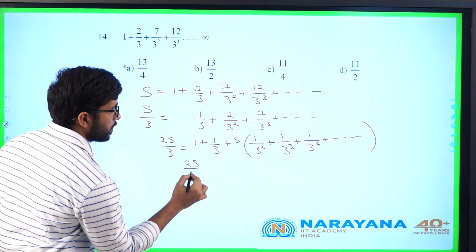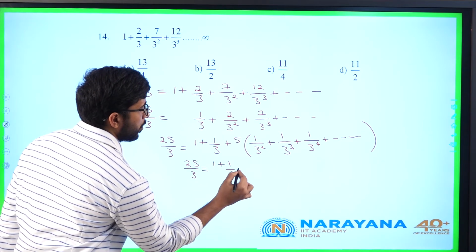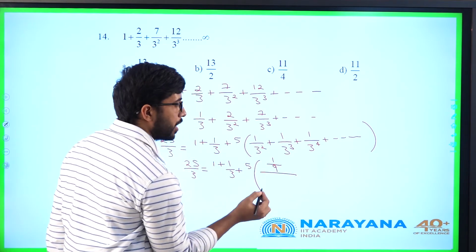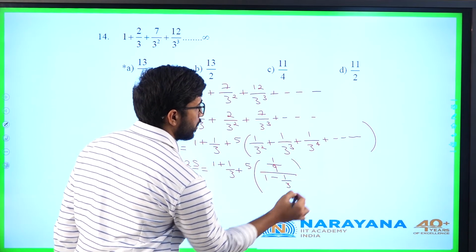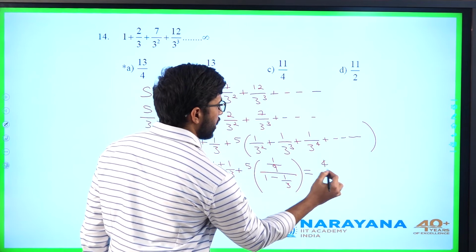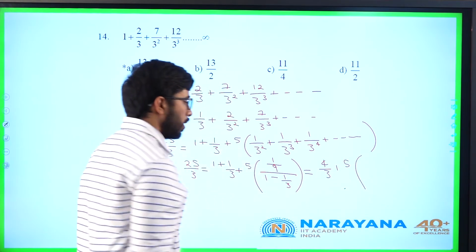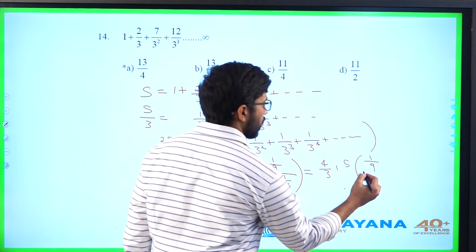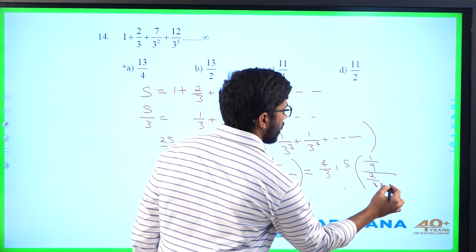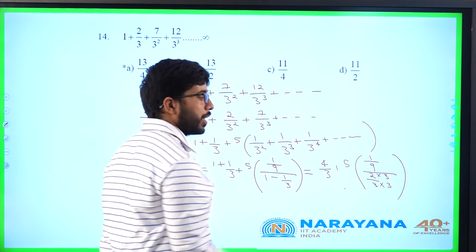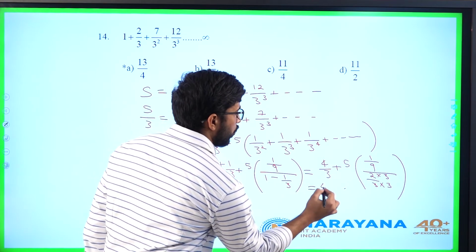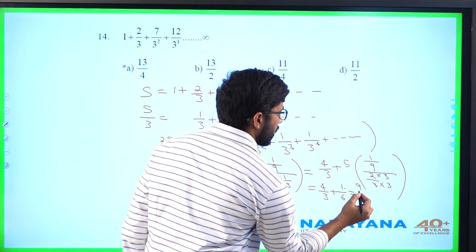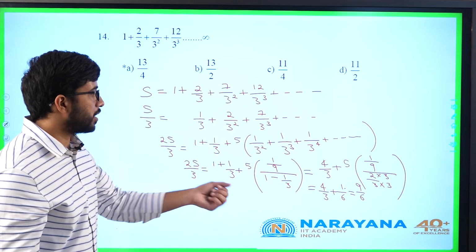So 2S by 3 is 1 plus 1 by 3 plus 5 into the GP formula, a by 1 minus r, that is 1 by 9 by 1 minus 1 by 3. So what will this value be? 4 by 3 plus 5 into 1 by 9 by 2 by 3. I can write it as 1 by 9 into 3 by 2, into 3, I'll get it as 1 by 6. So 4 by 3 plus 1 by 6. I'll get this as 8 plus 1, 9 by 6. So 2S by 3 is 9 by 6.